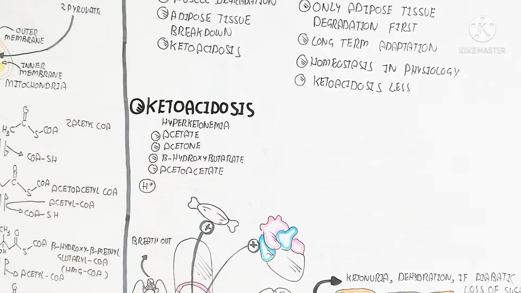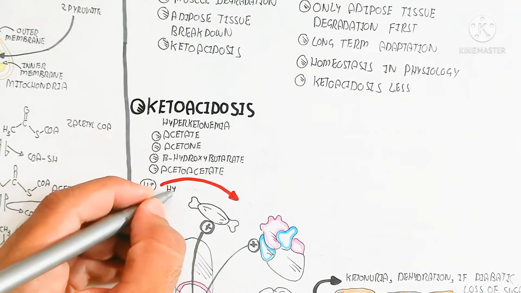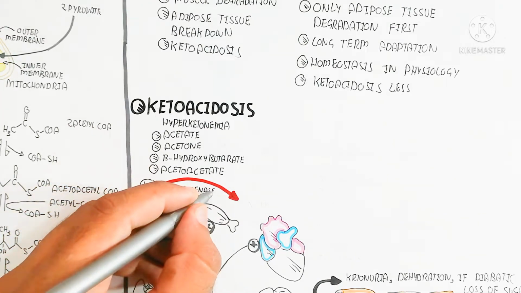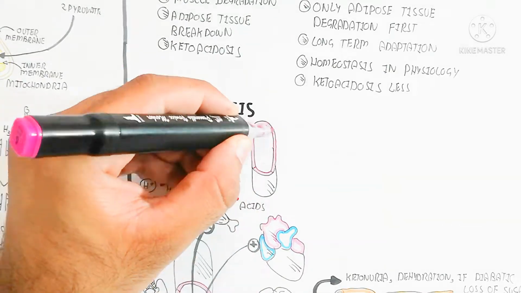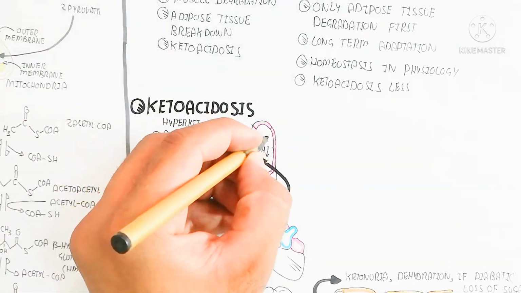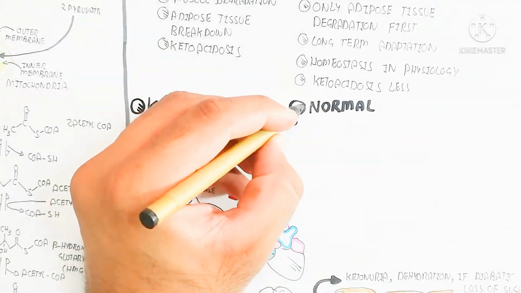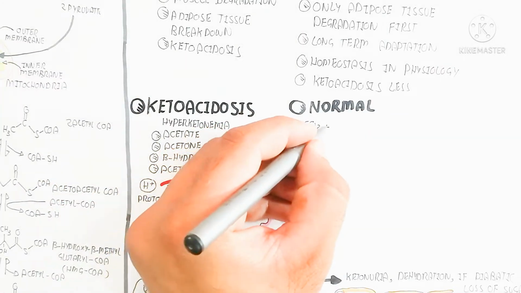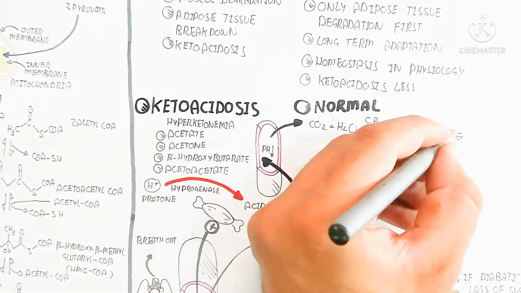These bind with a proton through the hydrogenase enzyme to produce acids, for example acetoacetic acid and beta-hydroxybutyric acid, and this will lead to a drop in pH. For normal function, the pH must be balanced, not dropping or rising.